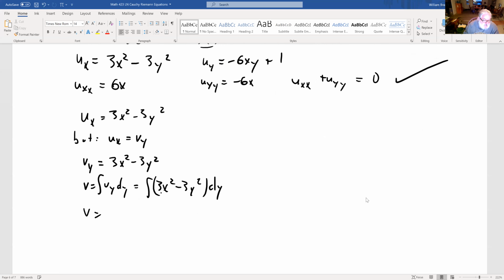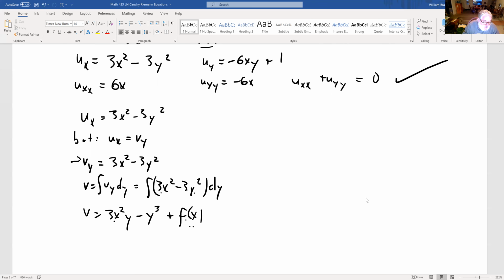So what's v? This is a constant, so it's 3x squared y. This is a y squared. Integral of y squared is y cubed over 3. And so we get a minus y cubed plus some function of x, which we do not know, right? So that's what v has to be. It has to be this thing plus some function of x, but we don't know what the function of x is. Why a function of x?